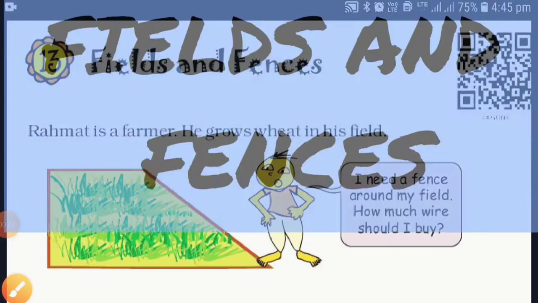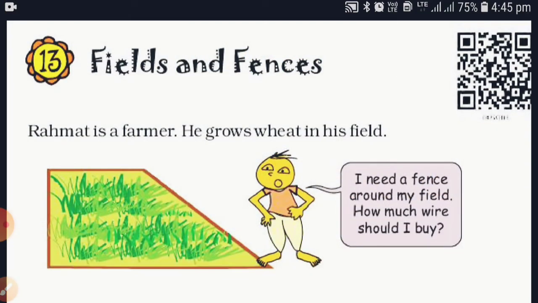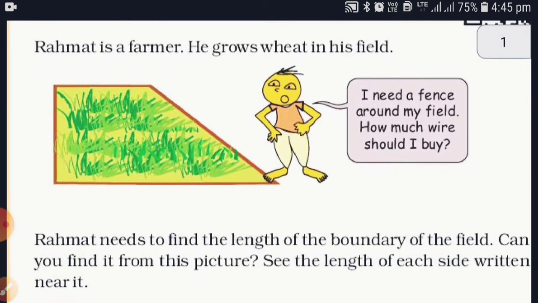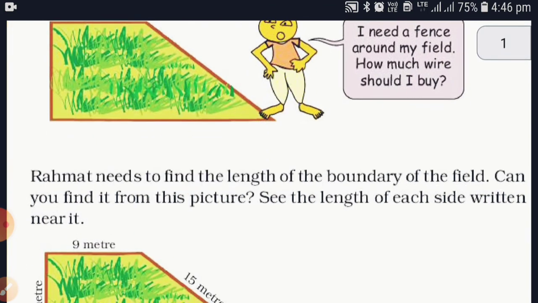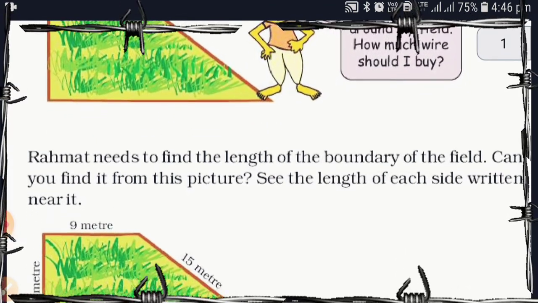Let's begin from our chapter number 13 from the textbook, Fields and Fences. In your textbook, one short story is given about one farmer, and the name of the farmer is Rahmat. He wants to buy a fence to cover the fields, but for buying the fence he needs to measure the field. So he is thinking about how much wire he will need to buy.